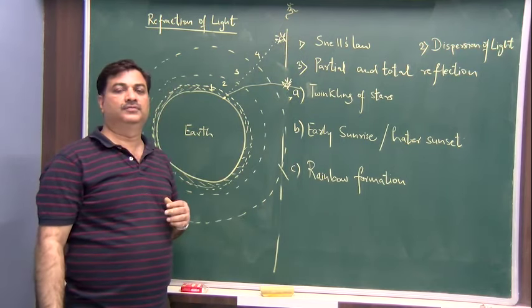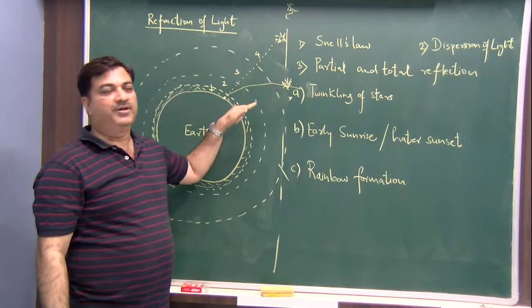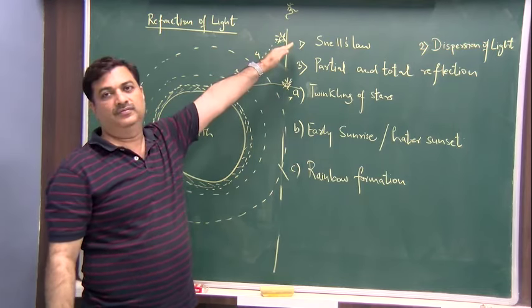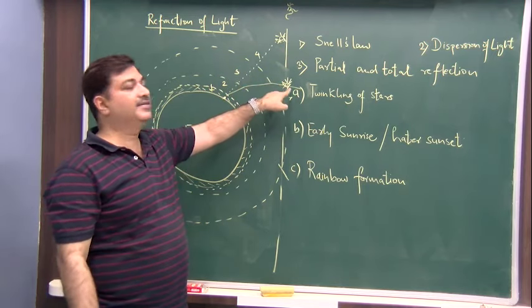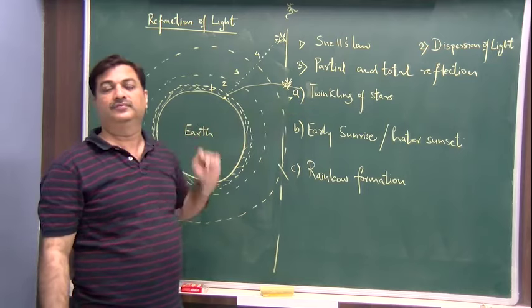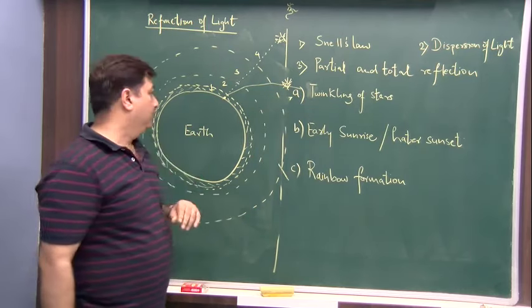You see? If it was a denser medium, then you would have seen it here. Correct? Apparent position. Where is actually the star? The star is here. Clear? Same thing happens with the sun.